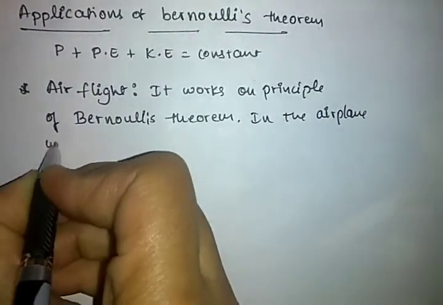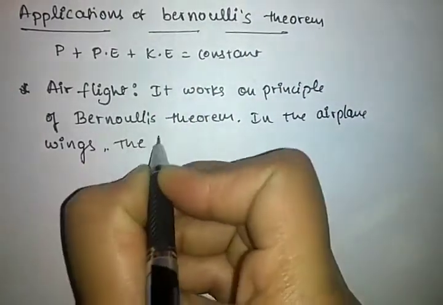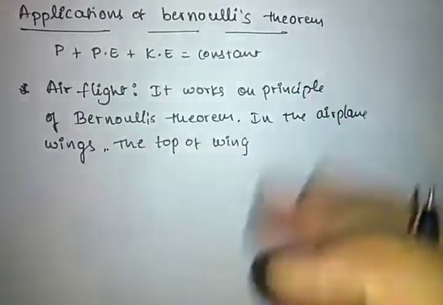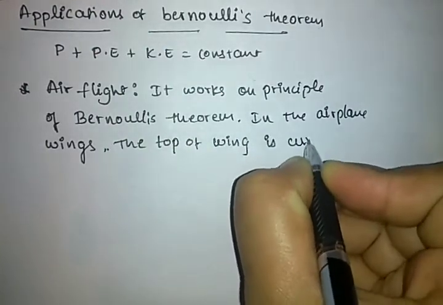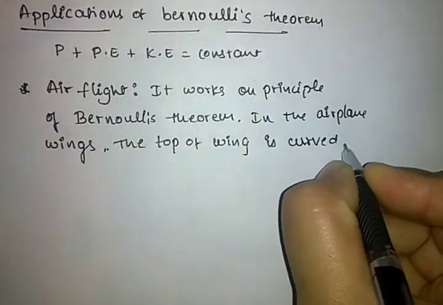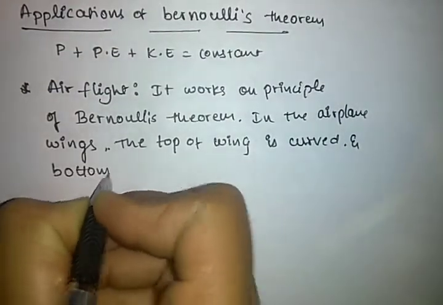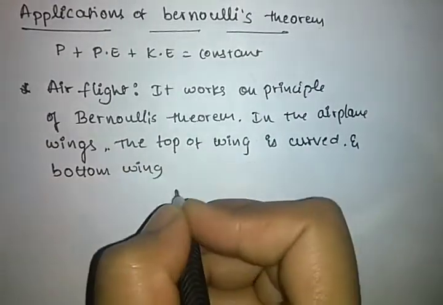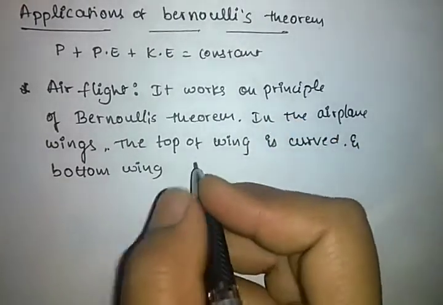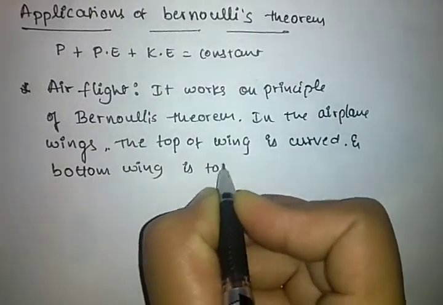What happens? The wings of the plane are specially designed, in which the top of the wing is curved and the bottom of the wing is totally flat. This is the specially designed shape of the aeroplane wing, in which the top is curved and the bottom is totally flat.